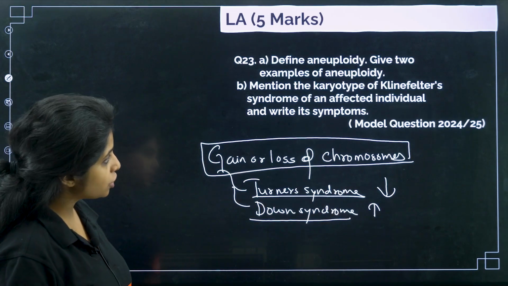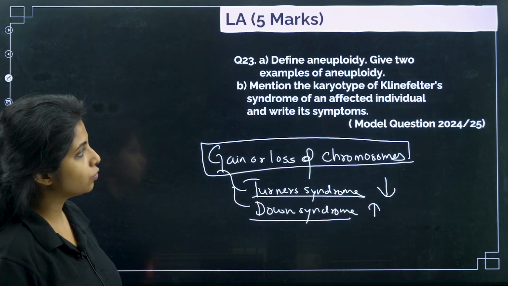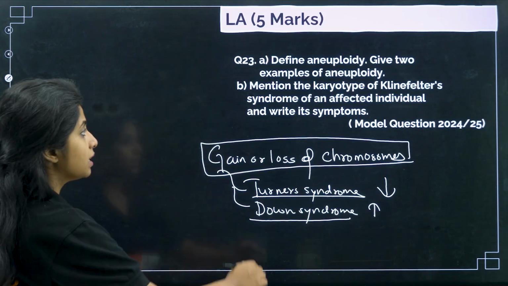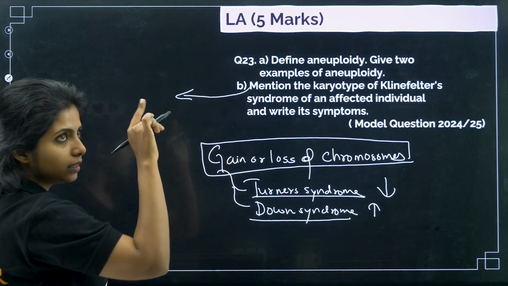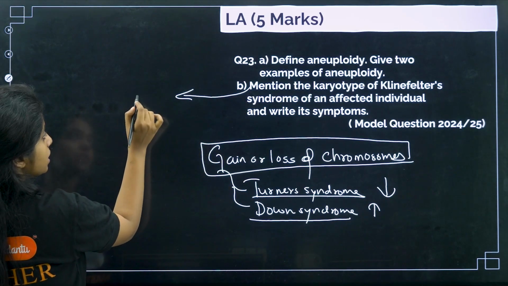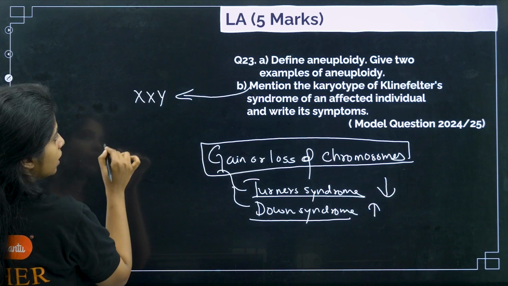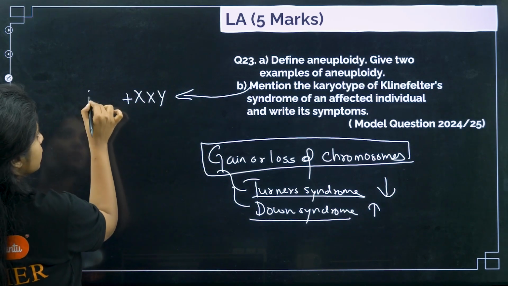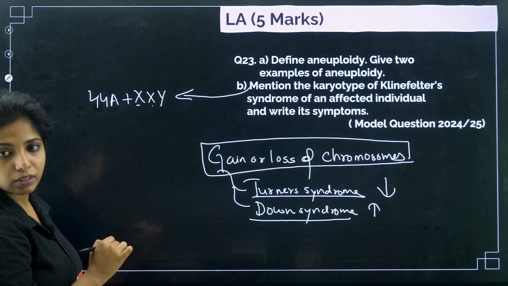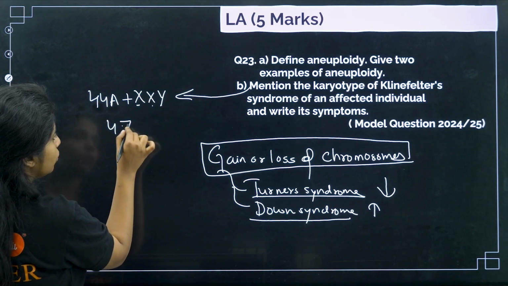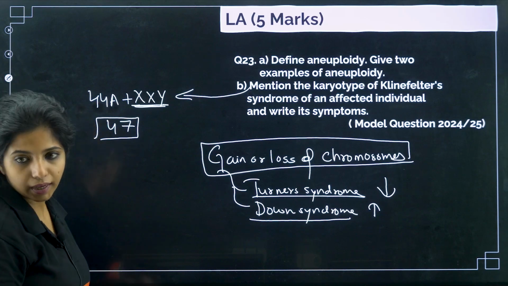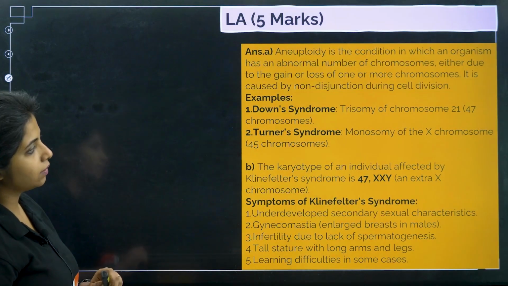Okay. Now mention the karyotype of Klinefelter syndrome of an affected individual and write its symptoms. So what is the karyotype? As in, they are asking about the chromosome number and everything. So it's Klinefelter, so that means it is XXY condition. But how many autosomes do they have, children? They have 44 autosomes, and then 1, 2, 3. 44 plus 3, 47 total chromosomes are there. Okay, but they will be having this condition. Okay, and the symptoms we are going to see in the next session.